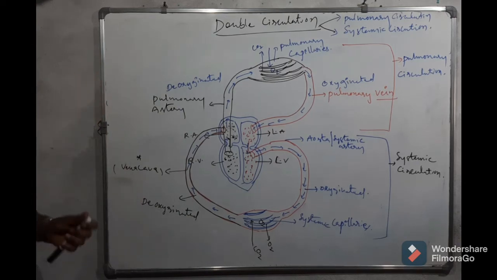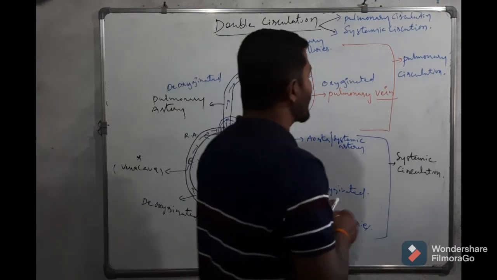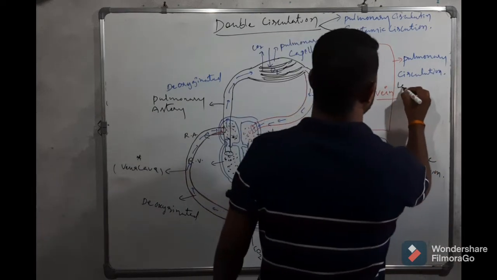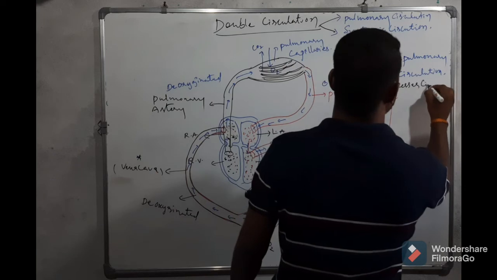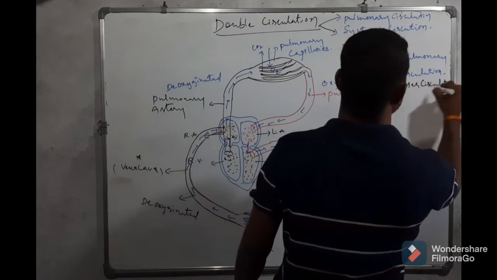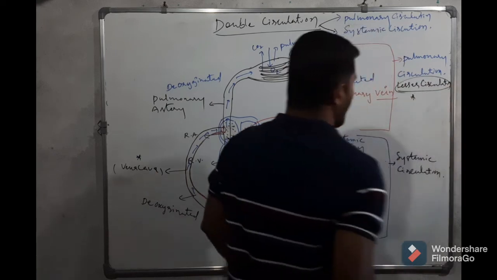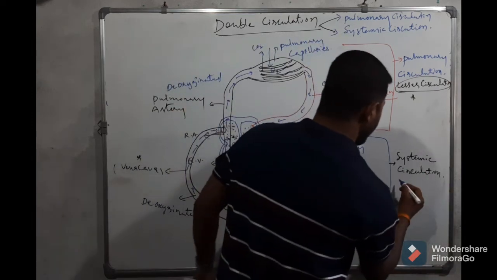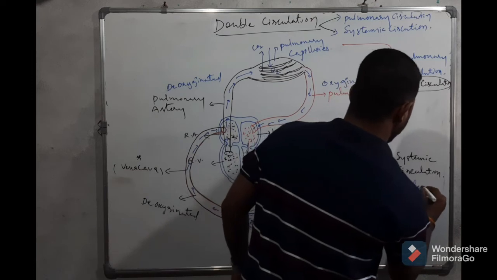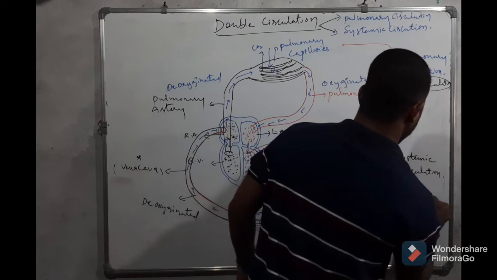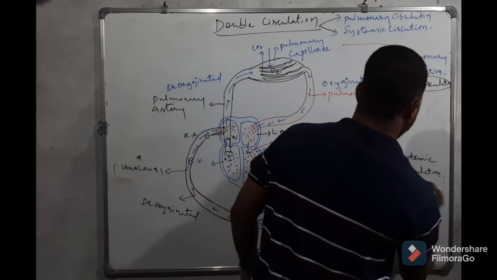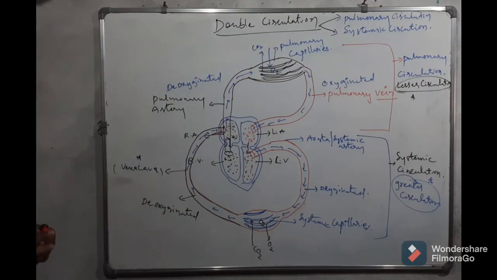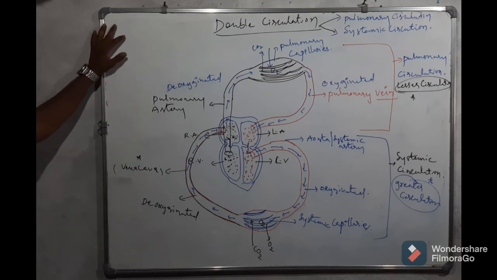Pulmonary circulation is also called lesser circulation, and systemic circulation is also called greater circulation. So this is about double circulation.